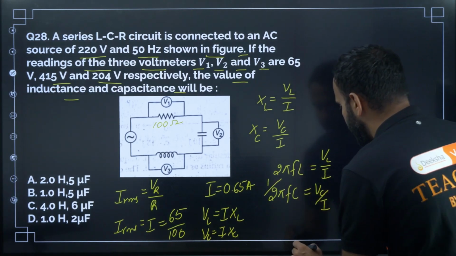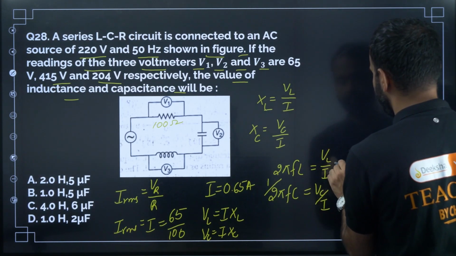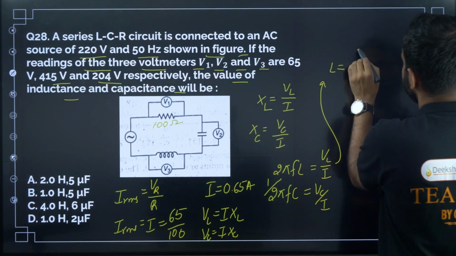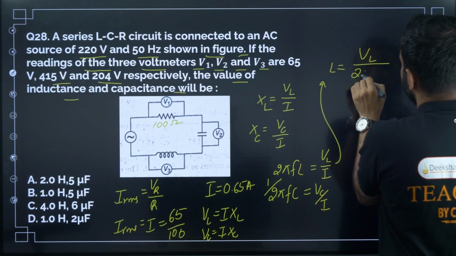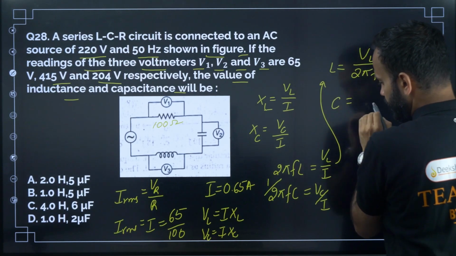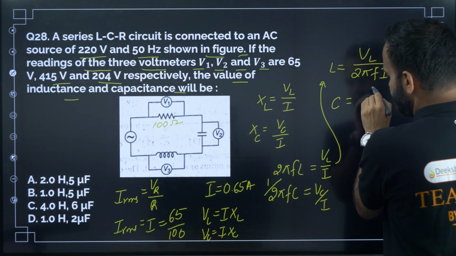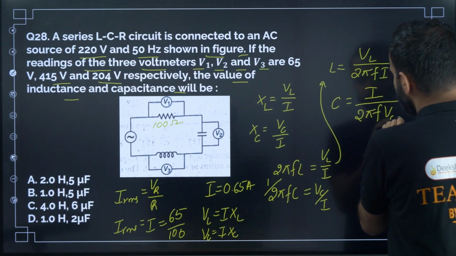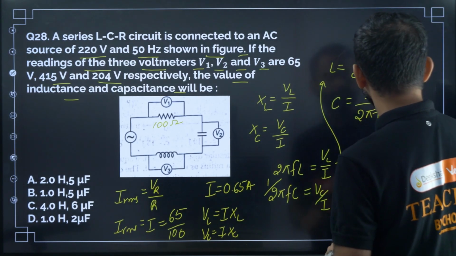Right? So now here I will write L equal to VL divided by 2 pi F into I, and C is equal to I divided by 2 pi F into VC. Okay, so now substitute the values.